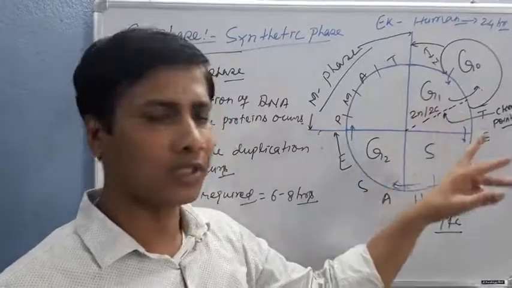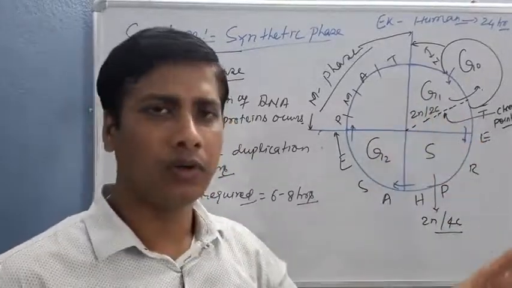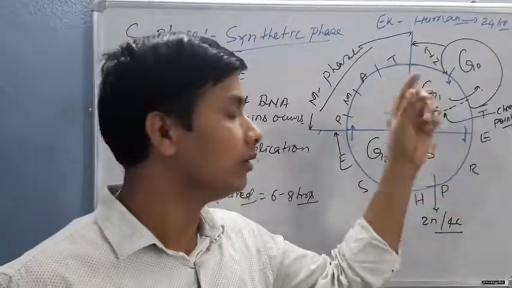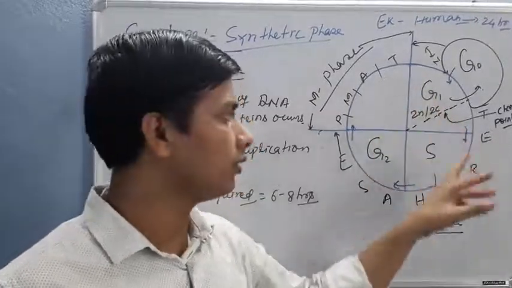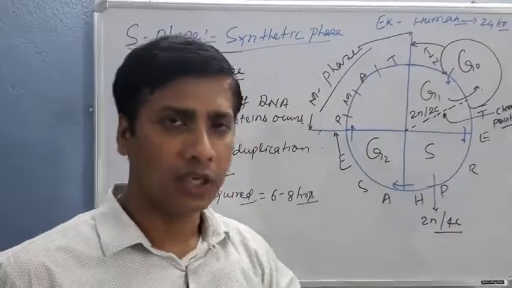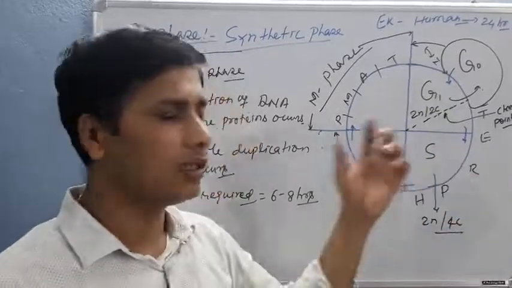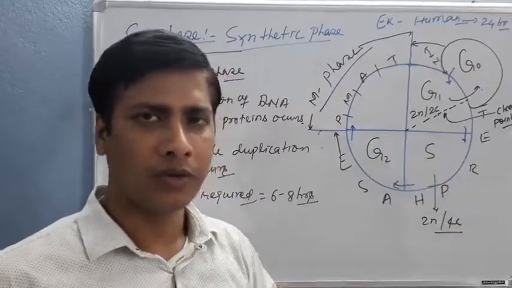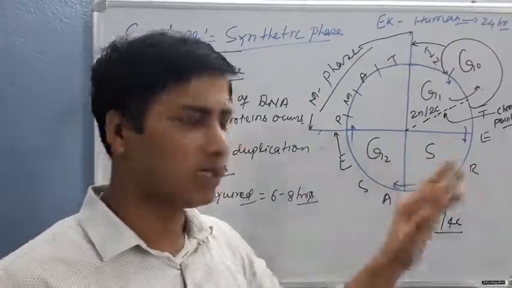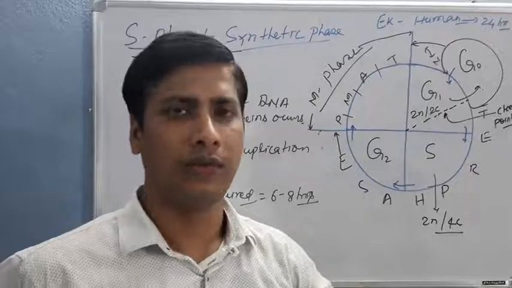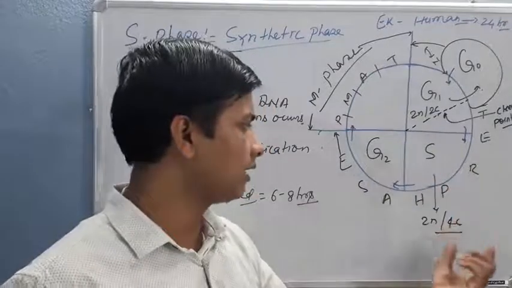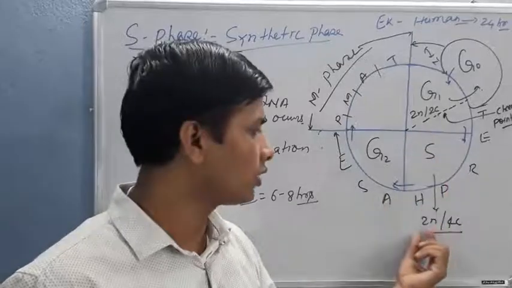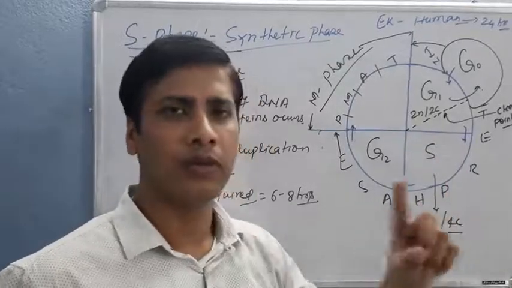Chromosomal number remains constant because there is no replication of chromosomes, and the DNA content also remains constant during the G1 phase. But in S phase, there is replication of the DNA, in a manner that a parental DNA is replicated into two daughter DNA copies. In this condition, the chromosome number remains constant, but the DNA content becomes double.